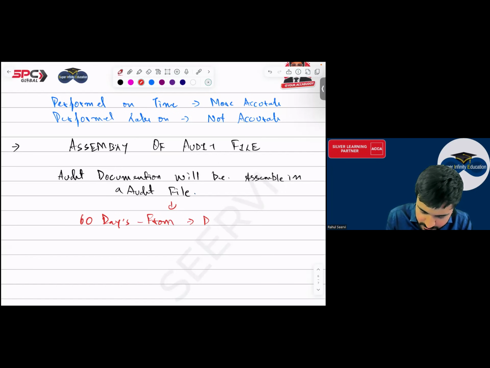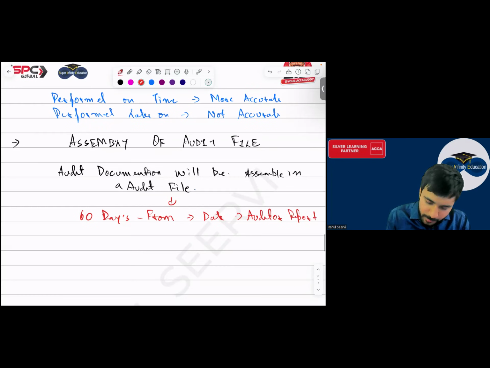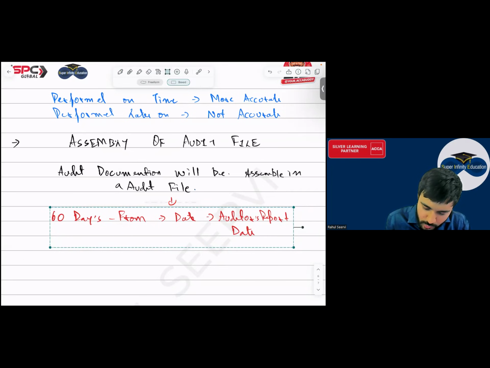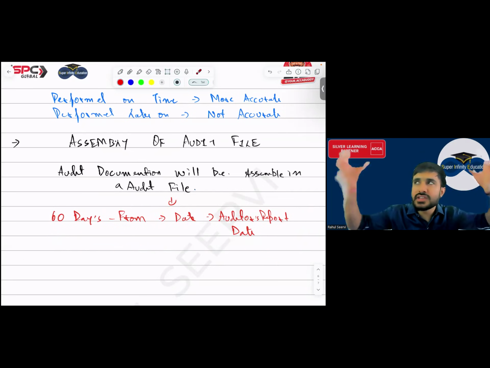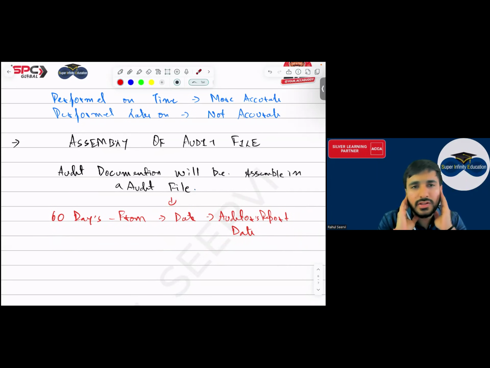From the audit report date, the auditor's report date. That means the auditor has given the audit report today. From today, within the coming 60 days, each and everything should be assembled together. Everything should be kept together.